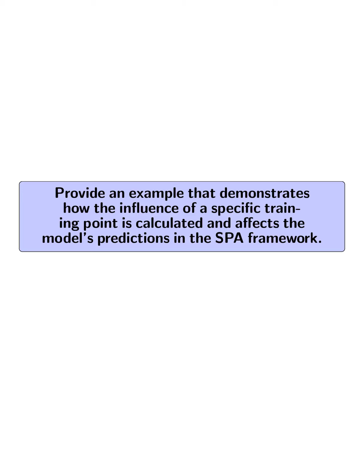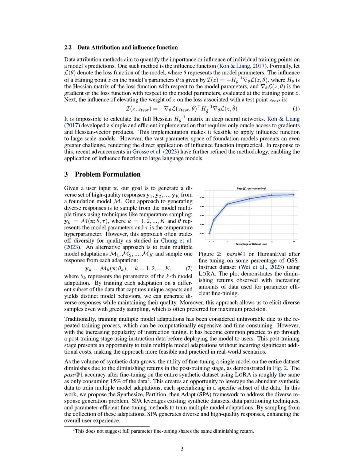Provide an example that demonstrates how the influence of a specific training point is calculated and affects the model's predictions in the SPA framework. In the SPA framework, the influence of a specific training point, z, on the model's predictions is calculated using the influence function, which is defined as I(z) equals H_theta^-1 ∇_theta L(z, theta). Here, L(z, theta) is the loss function evaluated at the training point z, and H_theta is the Hessian matrix of the loss function with respect to the model parameters, theta.